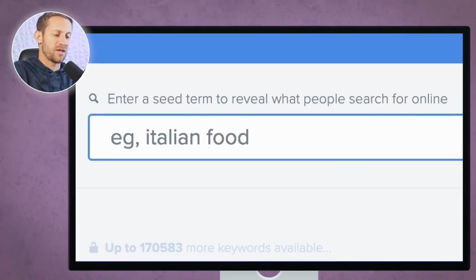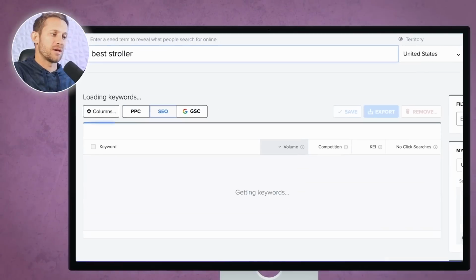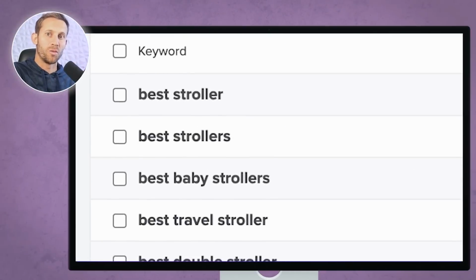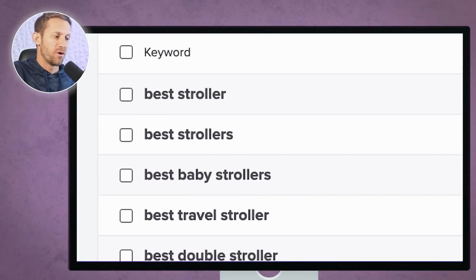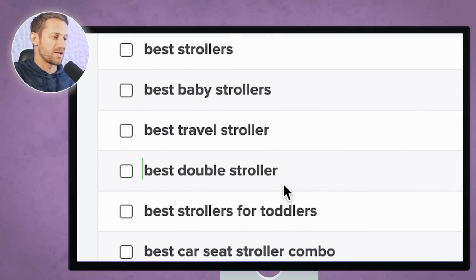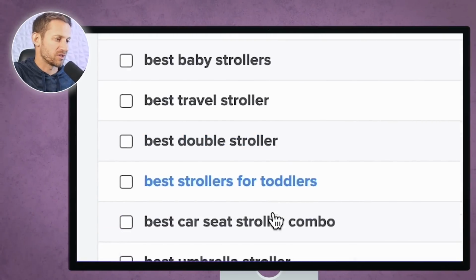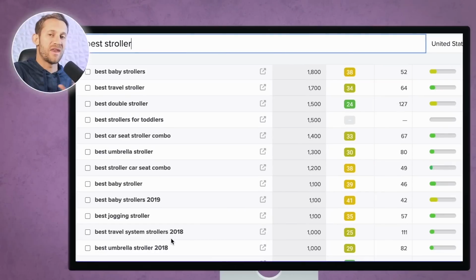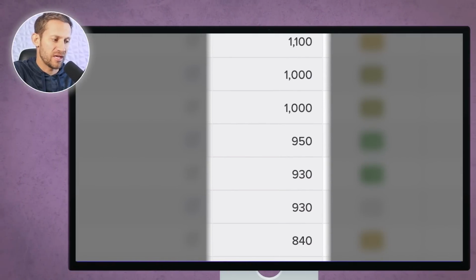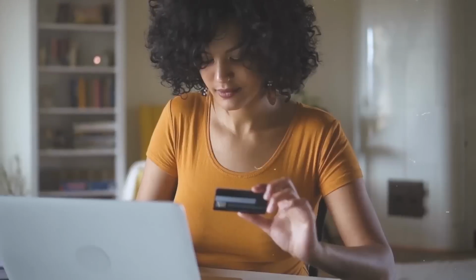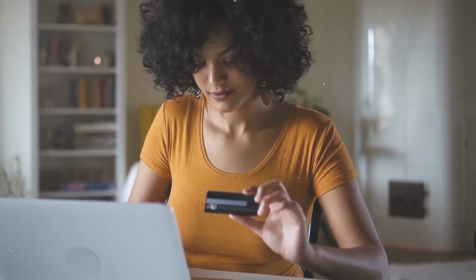So you can type in something like best stroller and that'll give you some options that revolve around best stroller. And we can see what people that are actually looking to buy are searching for, right? They're looking for the best stroller for things. The best travel stroller, the best double stroller, the best stroller for toddlers, the best umbrella stroller. You can see we've now gotten into a specific niche of people. There's way less volume. There's only 1,000 or 900 people searching for these, but there's much more power in these searches because these people are all searching with credit cards in their hands to buy something.